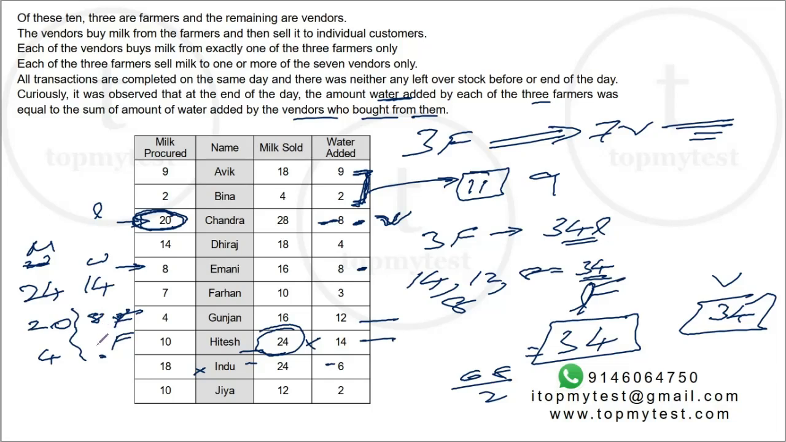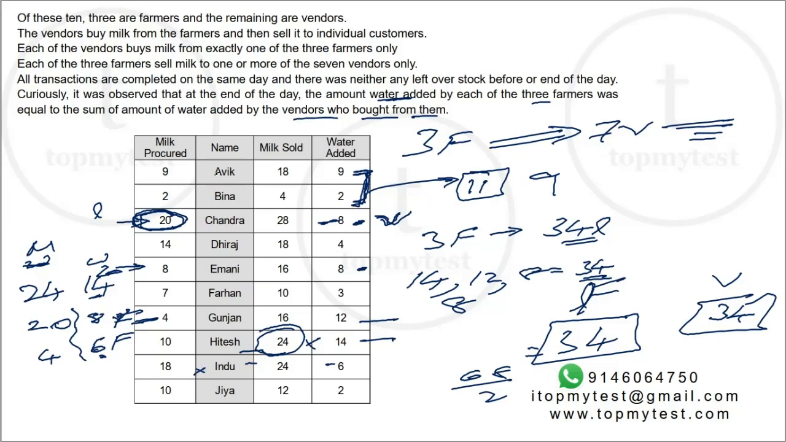Now, the second person has to add 6 for this to match out. He has sold 4, that's fine, but the second person has to add 6 liters of water to this. So whoever buys 4, Gunjan, has to add 6 liters. But Gunjan is adding 12 liters of water. So 12 plus 8, this should have been 20, not 14. So based on the initial discussion, we also know that Chandra cannot buy from Hitesh or Indu.